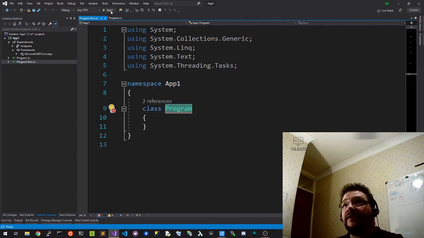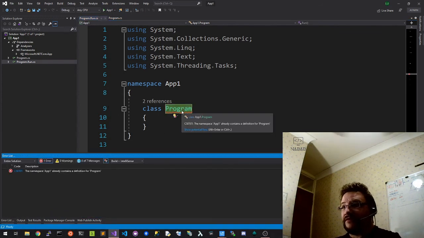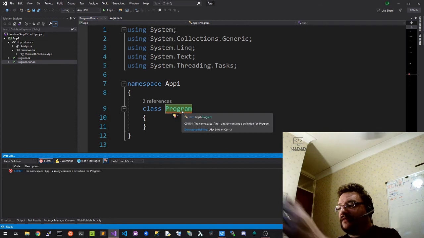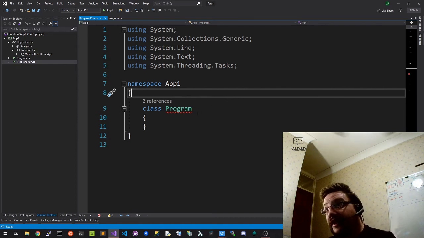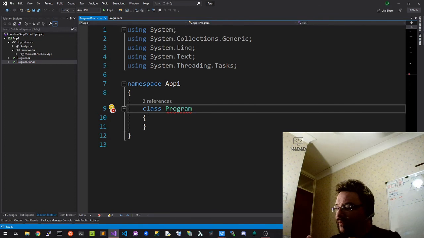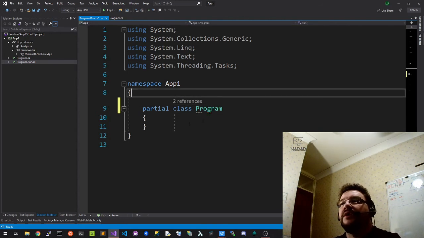But you'll go, but if we compile it, we'll get an error. And we can see we've got an error. And the error is the namespace already contains a definition for program. Now, in .NET, there is a bit of a shortcut. The way you can separate class implementation across several files, and you do that with the partial keyword.